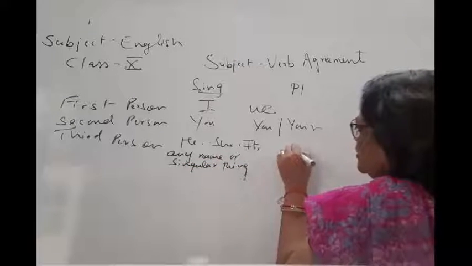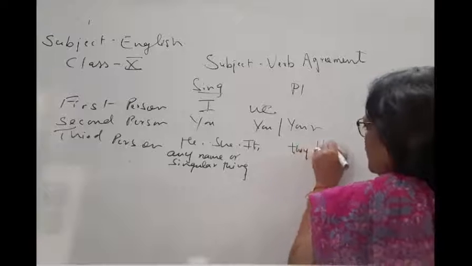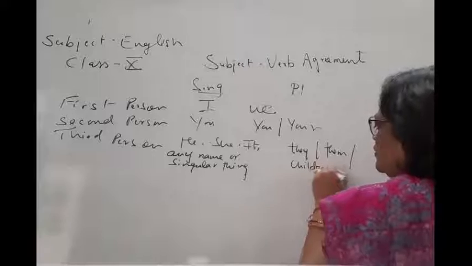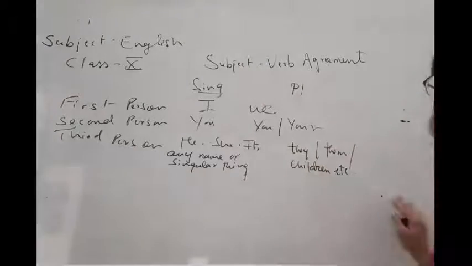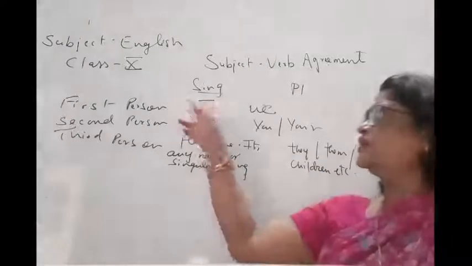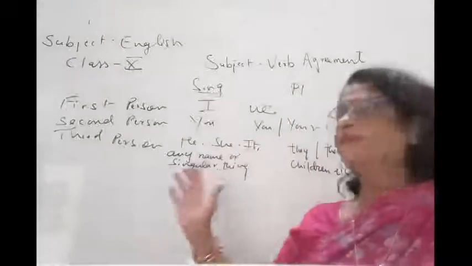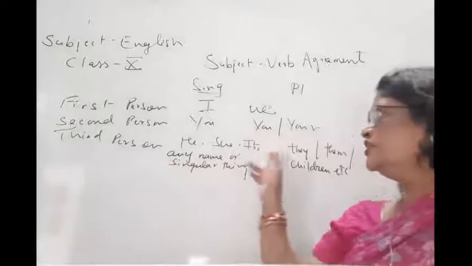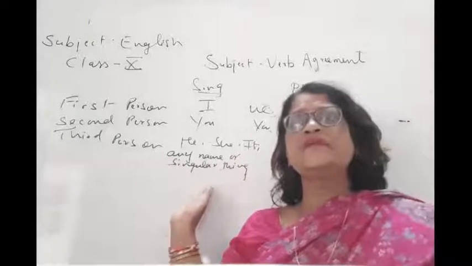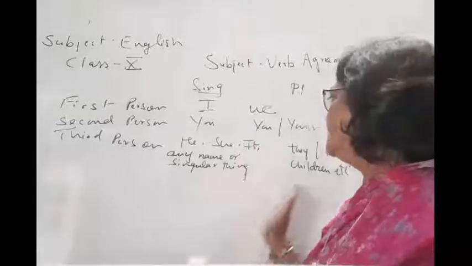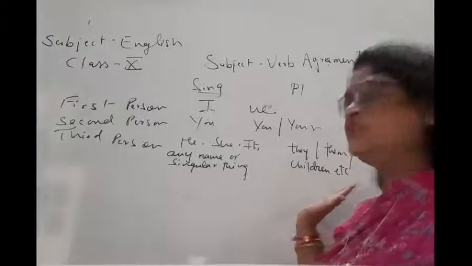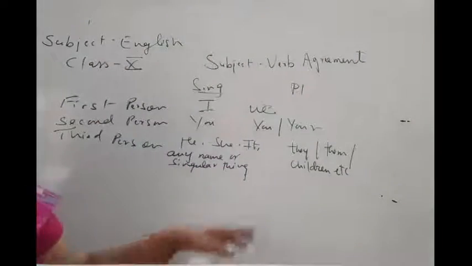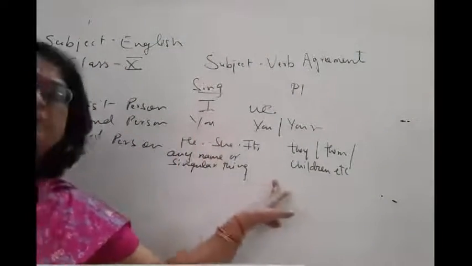And here they, them, children, etc. So the first person is I and we, the second person is you or your, and the third person is he, she, it, any name or singular thing. Then they, them, children, etc. is third person plural.